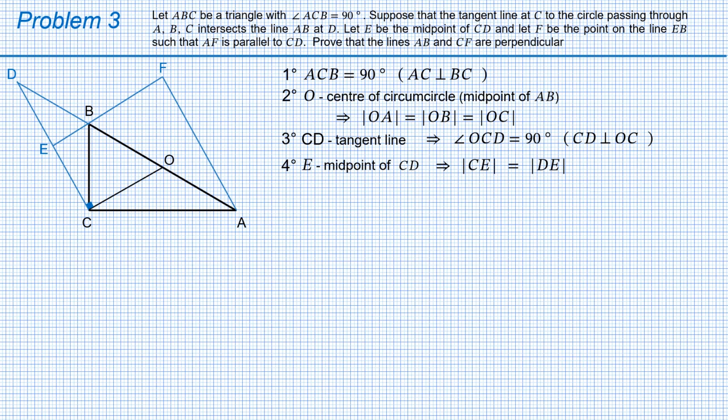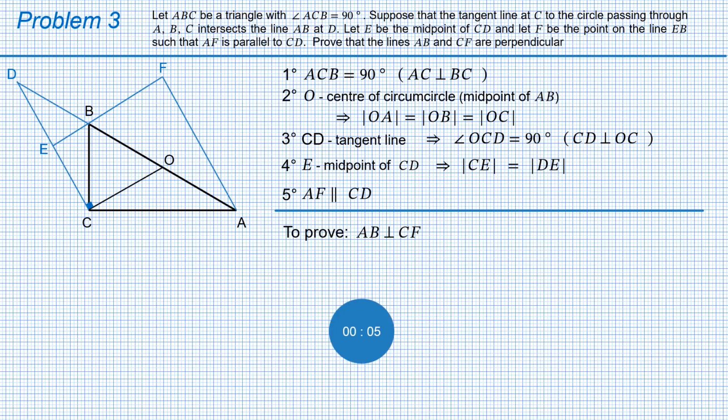And we write the last condition. Condition number 5, AF is parallel to CD. 5 conditions and only one thing to prove. Prove that AB is perpendicular to CF. Well, AB is obviously the hypotenuse of the triangle ABC. Line CF is not even drawn, and I will not draw it until it's really needed. Now, as the drawing is ready, take another look and think what can be done.